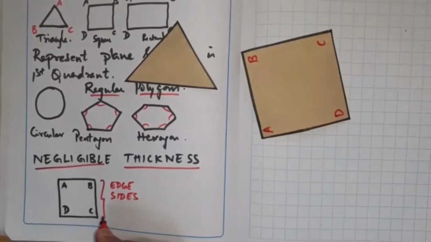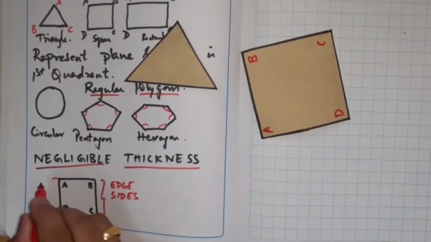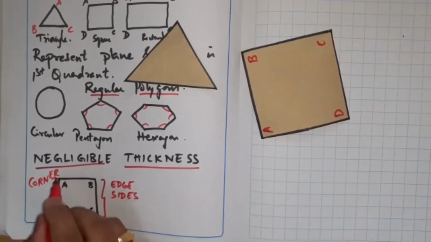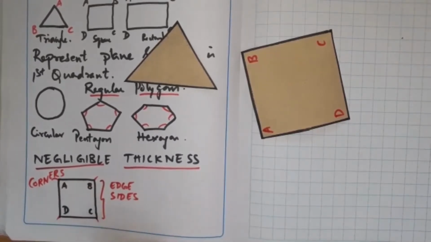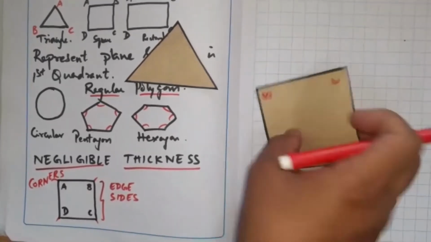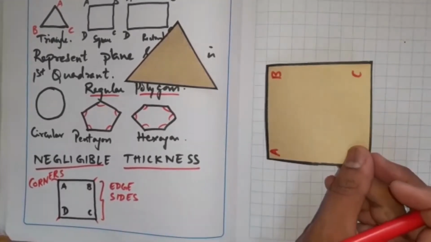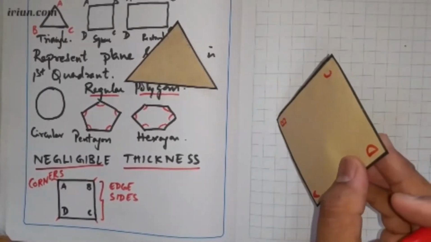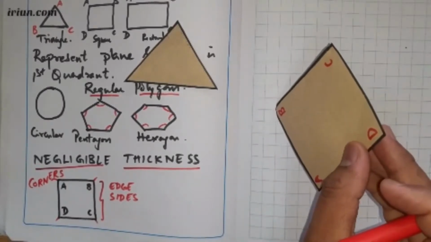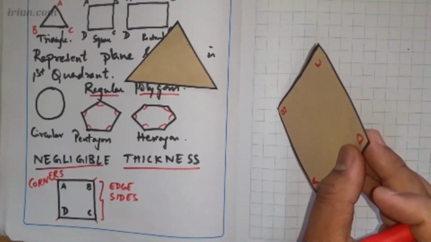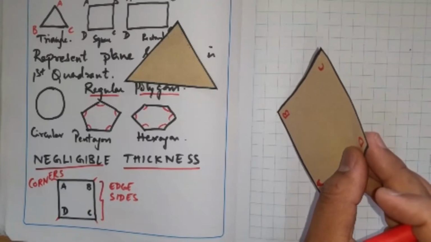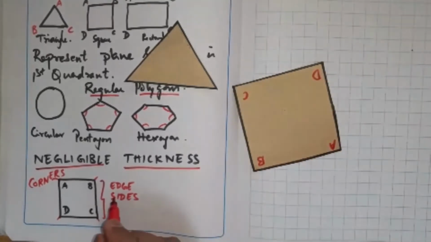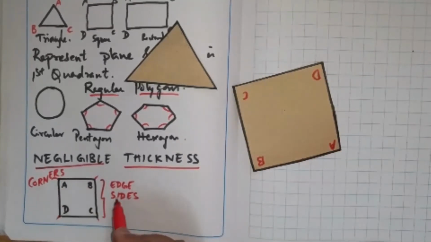Or what may be the other condition? It may rest on one of its corners A, B, C, or D. Got it? The same square lamina or plane surface can rest on one of its corners like this. See, I'm giving it some inclination to the plane, and I am making it rest on one of its corners, or it can rest on one of its edges. So like this, conditions may be given with respect to a corner or an edge.